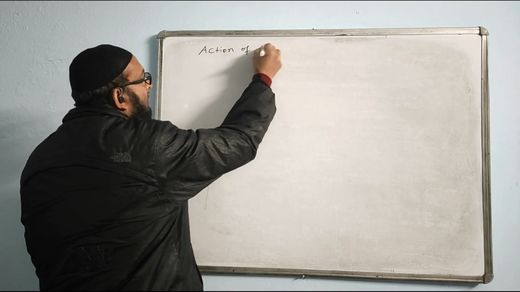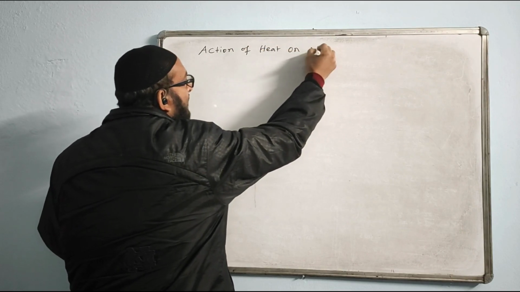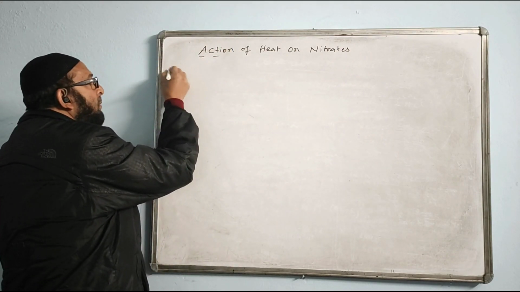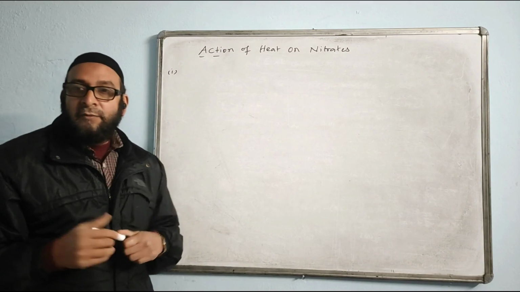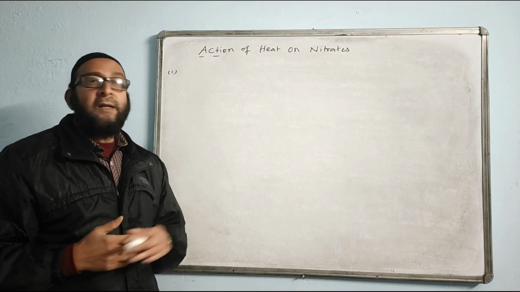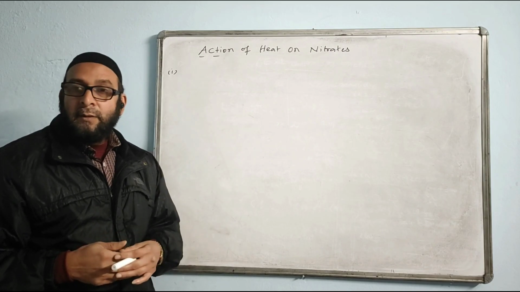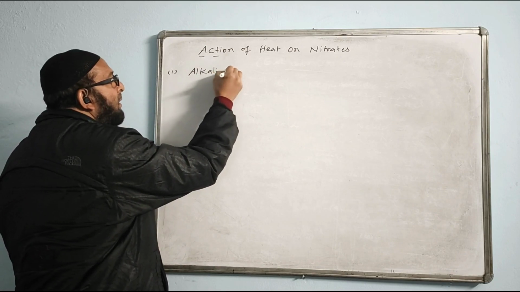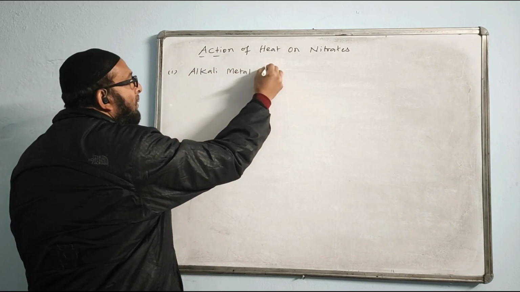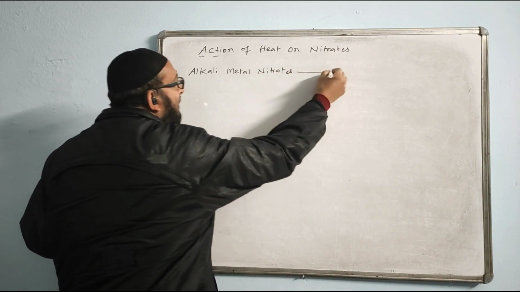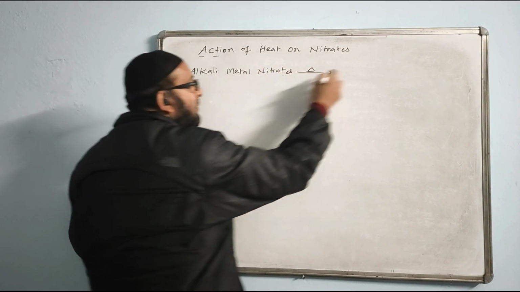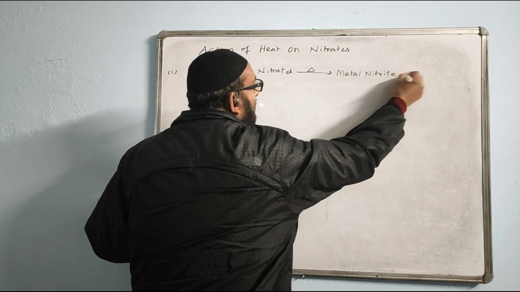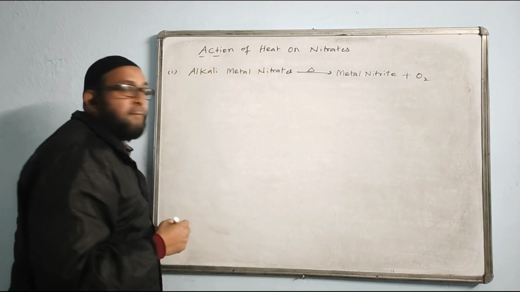Action of heat on nitrates. This topic is important. There are four categories of nitrates. You have to know exactly which category, what are the products. The first category is alkali metal nitrate. Alkali metal nitrates, when we heat, decompose and give metal nitrite plus oxygen.